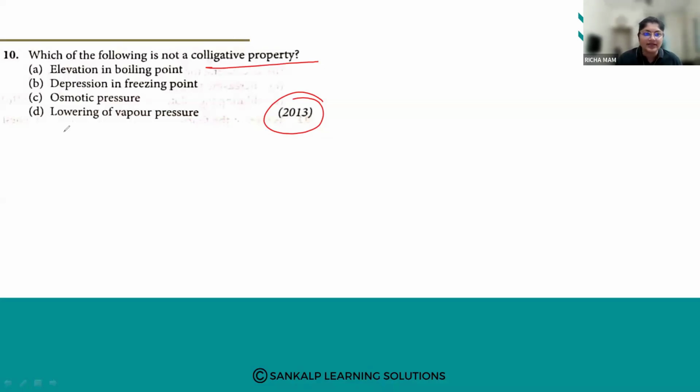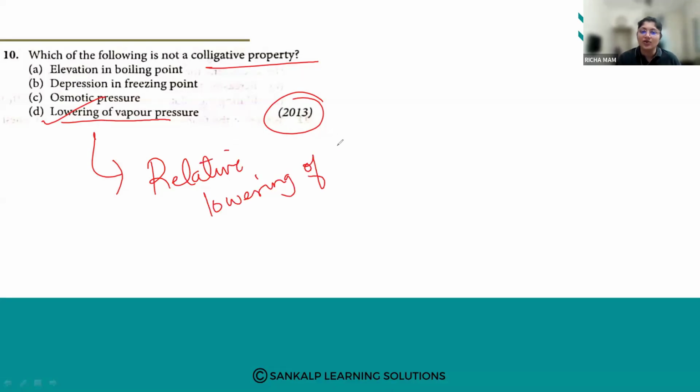Yes, Sri Varuni has answered it right. Very good. Option number D. Lowering of vapor pressure is not a colligative property. It is relative lowering of vapor pressure. Relative lowering of vapor pressure is a colligative property and not lowering of vapor pressure. So this is not the colligative property. It is relative lowering of vapor pressure. So please see this correctly.